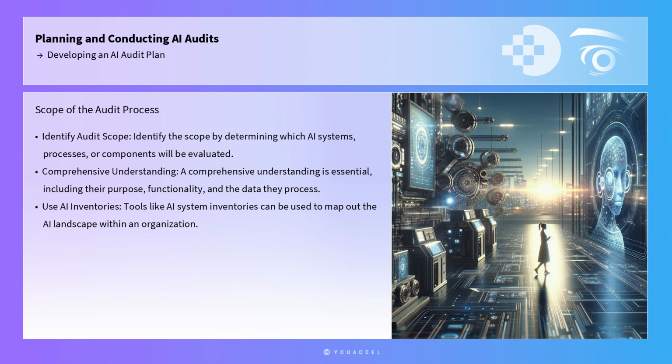Once the objectives are defined, the next step is to identify the scope of the audit. This includes determining which AI systems, processes, or components will be evaluated. A comprehensive understanding of the AI systems in use is essential, including their purpose, functionality, and the data they process. Tools like AI system inventories can be used to map out the AI landscape within an organization, providing a clear picture of which systems need to be audited.